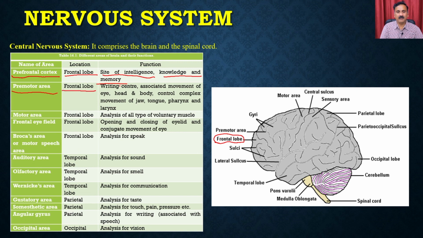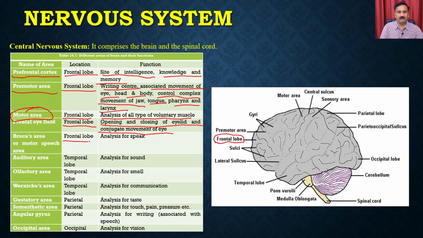So the frontal lobe is going to help with the writing centers, associated movement of the eye, head and the body, and the control complex mechanism of movement of the jaw, tongue, pharynx and the larynx. The frontal lobes, which are connected to the motor neurons, are also a part of the analysis of all types of voluntary muscles. Then the frontal lobes control the opening and closing of the eyelids and the conjugate movement of the eye.